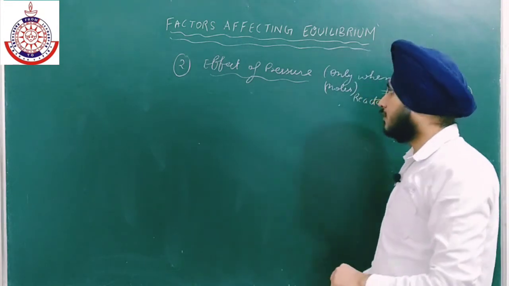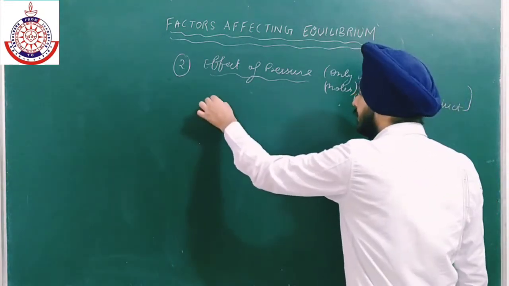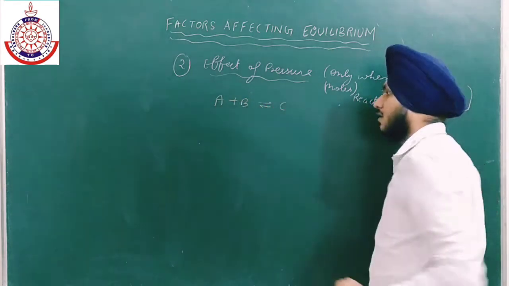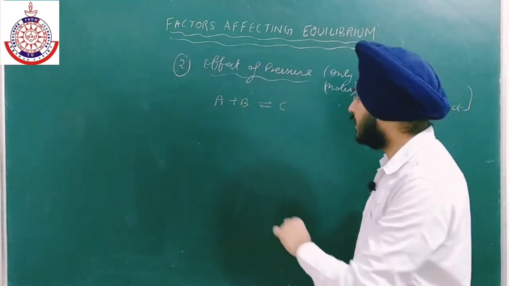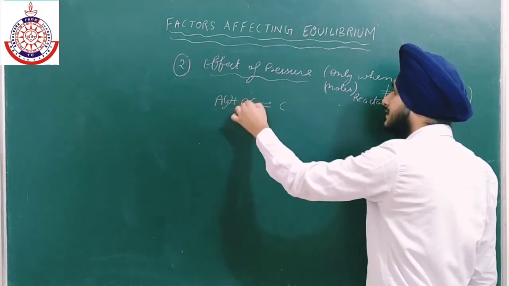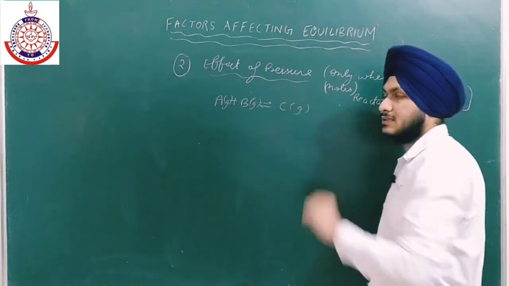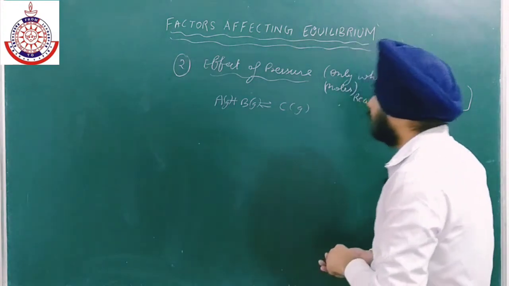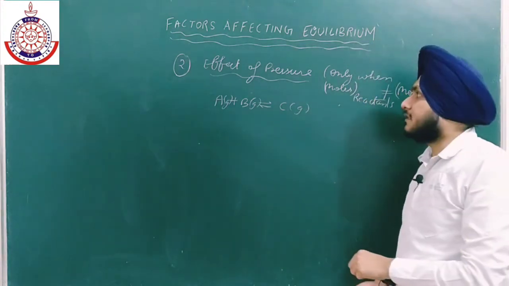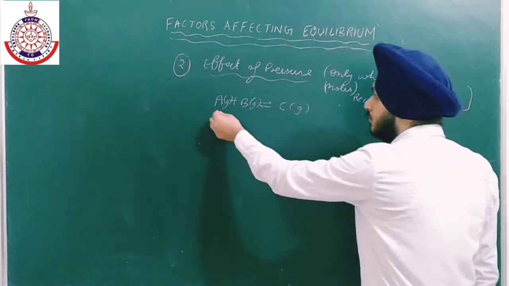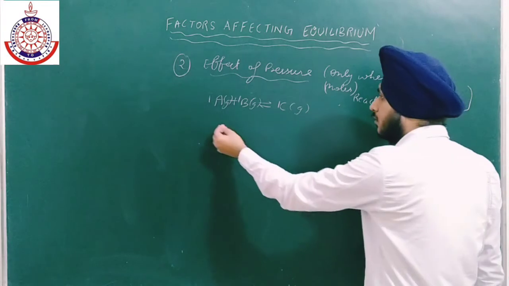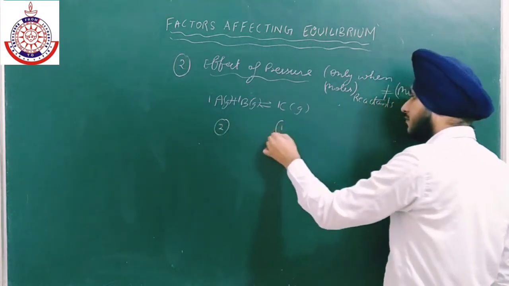So now I am taking an example like we have A plus B gives C. I am taking them as gaseous form because the effect of pressure is only on gas, not on liquid as well as on solid. Now if I increase the pressure, firstly, there are two moles here, and here we have only one mole, so there are 2 moles of reactant and 1 mole of product.